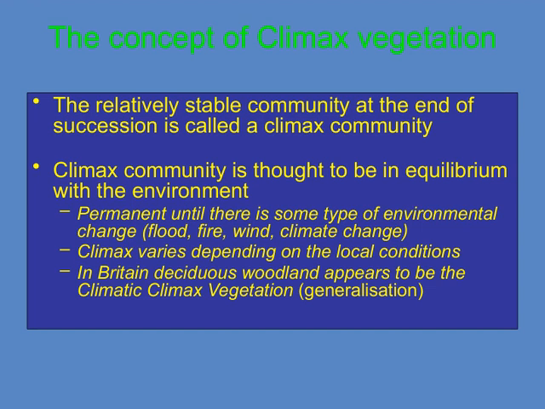For example, in Britain, deciduous woodland is typically considered the climatic climax vegetation, which is a generalization reflecting the typical dominant vegetation in that climate. The idea of climax vegetation helps us understand how ecosystems develop and stabilize over time. It's a key concept because it shows the balance between living communities and their environment, and how that balance can be disturbed or maintained depending on external factors. This concept ties into our overall theme of ecosystem development and stability.